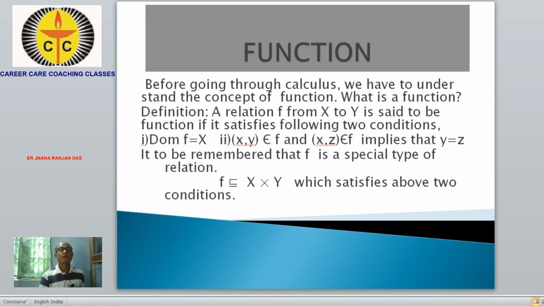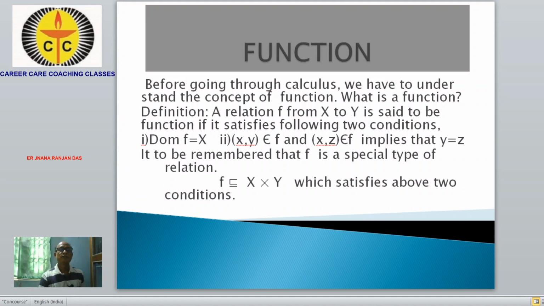Before that, I will have to explain to you the concept of set theory and number set. You must have known the Cartesian product.